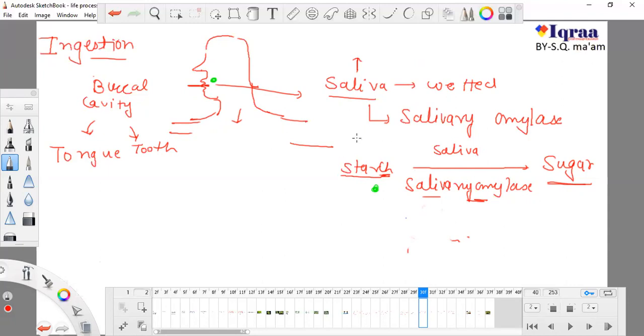The first step of digestion starts in our mouth, and a simple sugar is produced from the starch. Starch is not in an absorbable form. By breaking down the starch, sugar is produced, which can be absorbed by our digestive system. So remember this, that saliva plays a great role, and saliva has an enzyme which is known as salivary amylase. Okay, so right now I'm finishing your class.